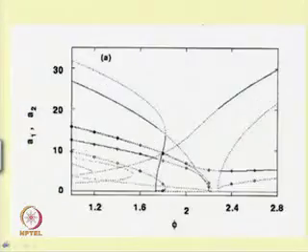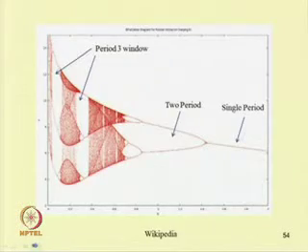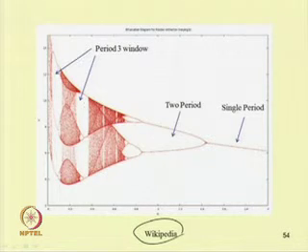We will study different types of responses and how periodic and quasi periodic responses arise. This is also one example, taken from Wikipedia, where initially there is a single period, then we have 2 periods, then we have a window of 3 periods, and also a window of 1, 2, 3 and 4 periods. Other portions of the response are chaotic. So, you have seen some examples of chaotic response also, and next class we will complete this module by studying the quasi periodic and chaotic response.